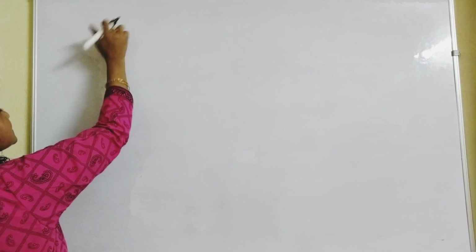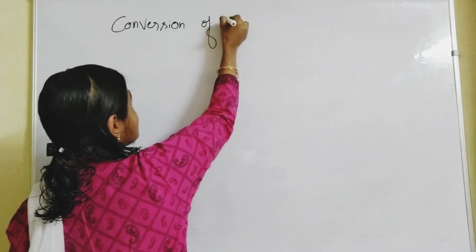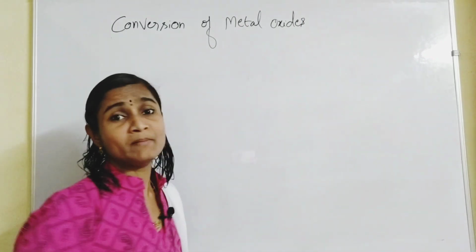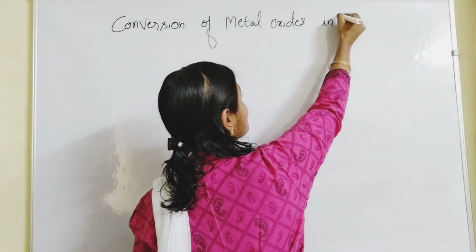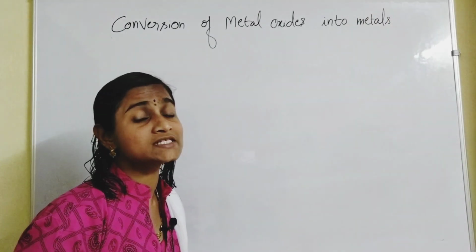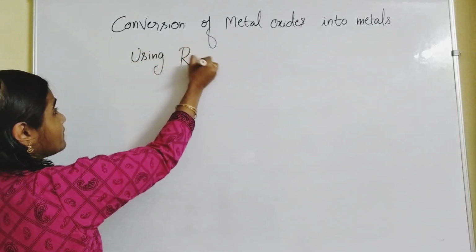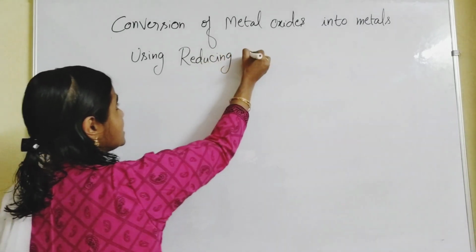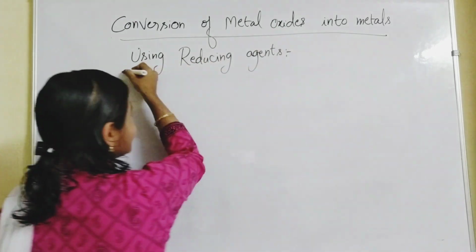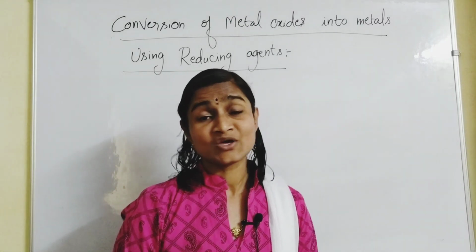Conversion of metal oxides into metals using reducing agents. Using certain reducing agents, the metal oxides get converted into molten metals. So the topic of reducing agents we are going to discuss in this video.